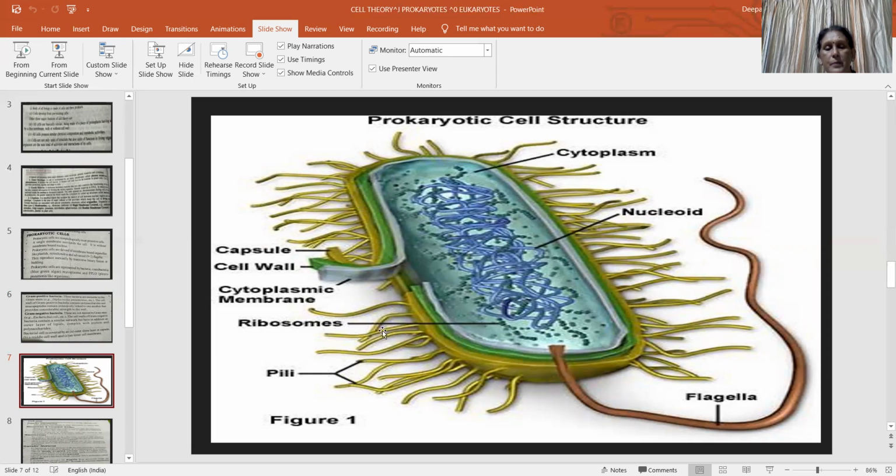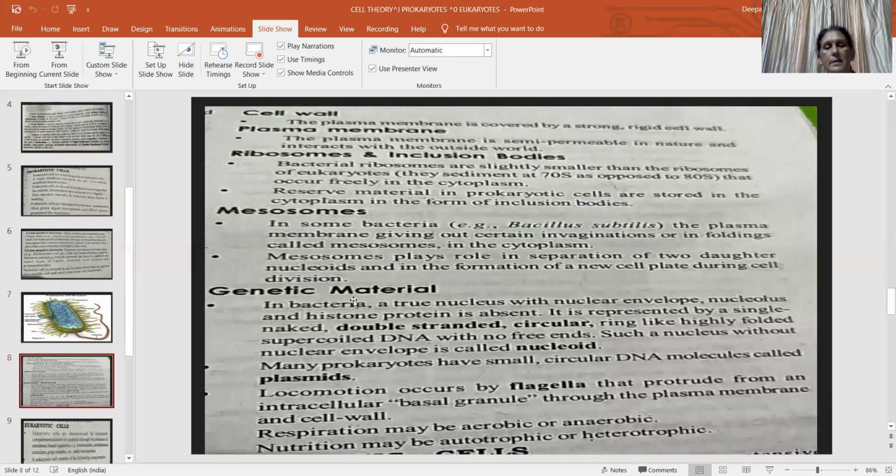And there is some structure in the outer capsule layer that is called pili. That means one bacteria can identify another bacteria, whether it is male or female, by the presence of these pili. These are sex pili. So this is the basic structure of a bacteria.